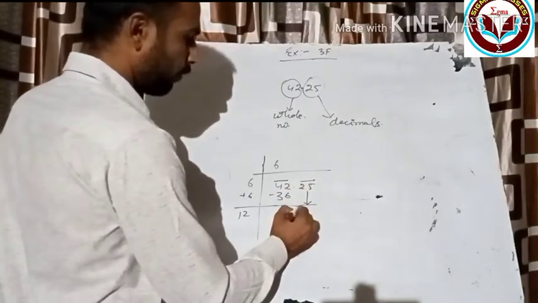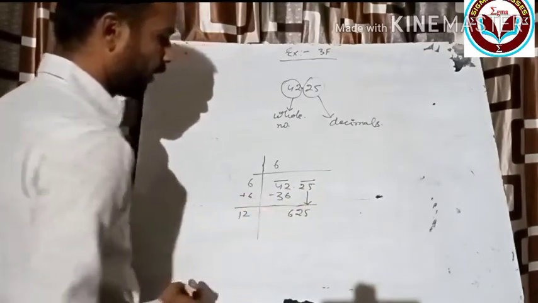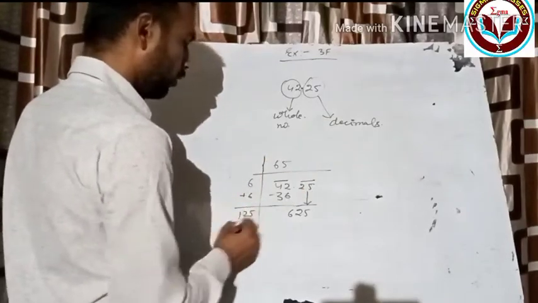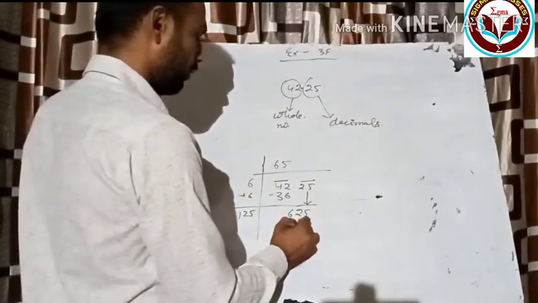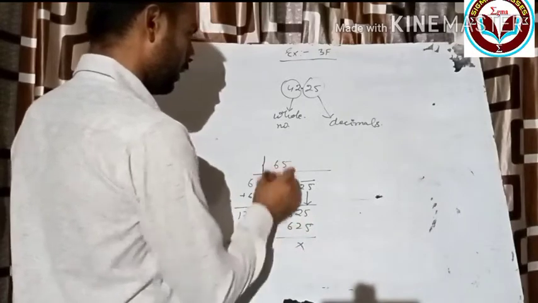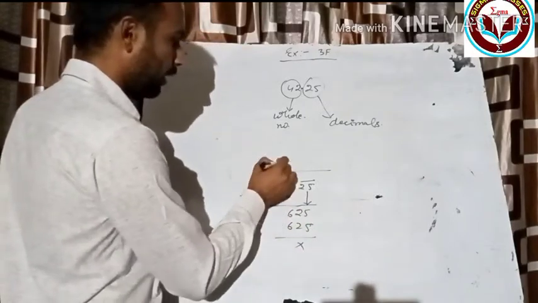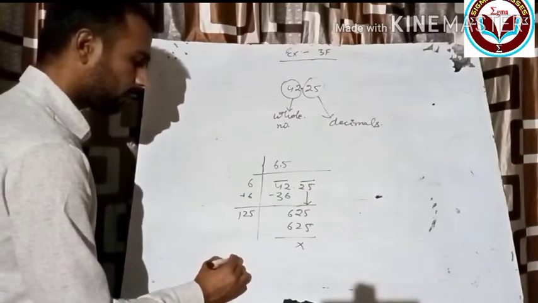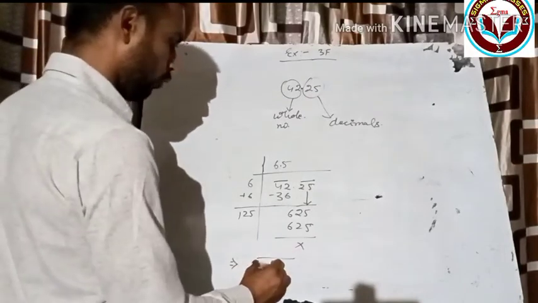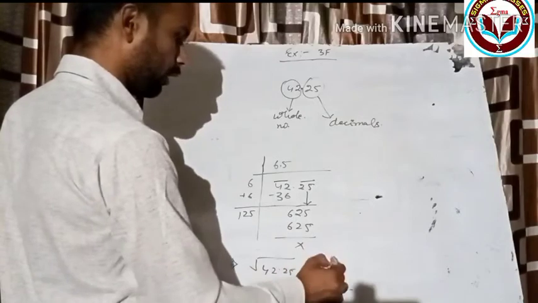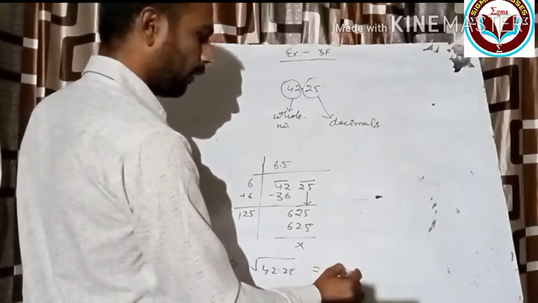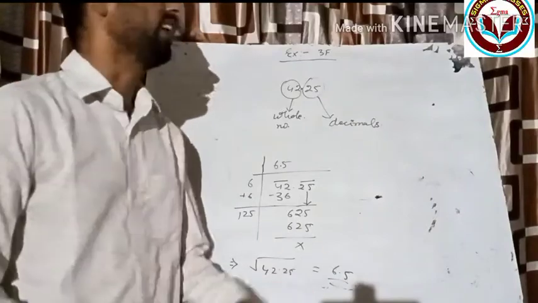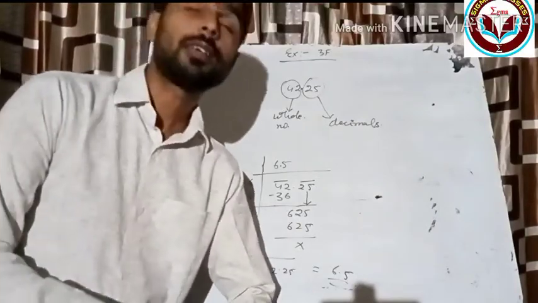Take this complete pair of 2 digits, there is 25. Now we will put the 5 here, and now 5 here. So 125, 5 fives are 625. So it's your answer. Okay, after this you will get a point here now. So your answer is what? This implies square root of 42.25 equals 6.5. Okay, so it will be your answer. So in this way you can easily find out the square root of any decimal numbers.